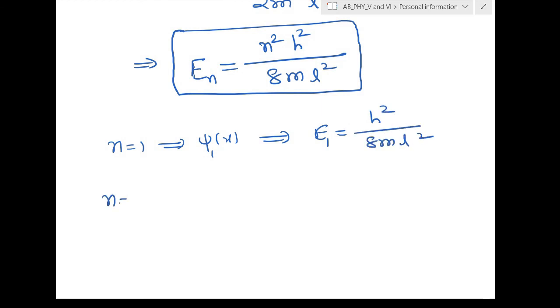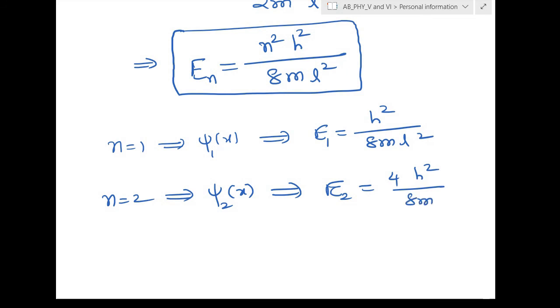For n equal to 2, that is psi 2 of x, E2 will be equal to 2 square, that is 4h square divided by 8m L square, that is 4 times that of E1.